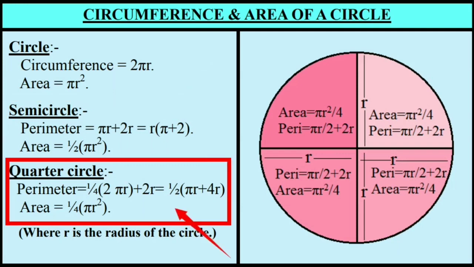Quarter circle means 1/4 of a circle. Hence its perimeter is 1/4 the circumference of the circle plus 2 times the radius. So altogether the perimeter is pi r by 2 plus 2r and area of a quarter circle is 1/4 the area of the circle.